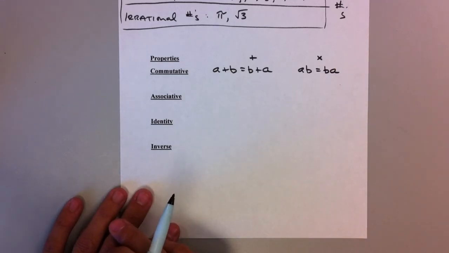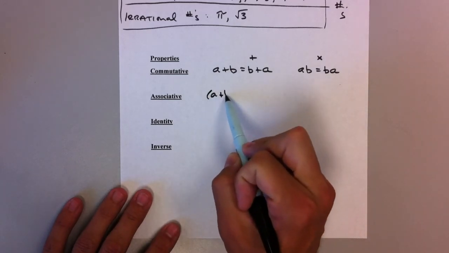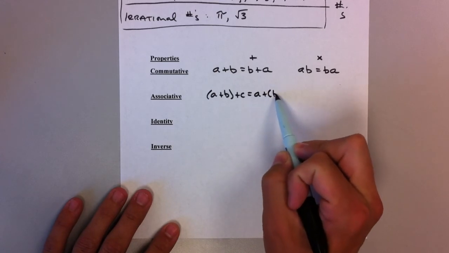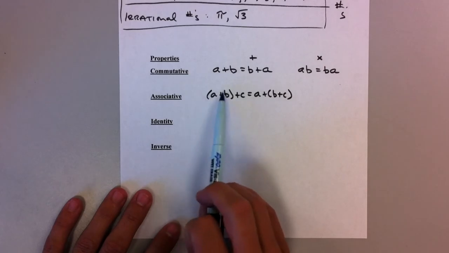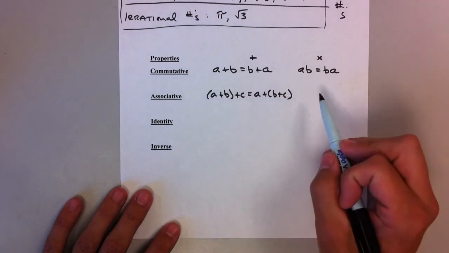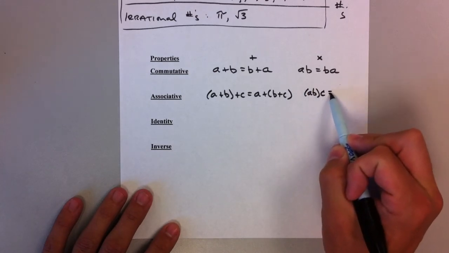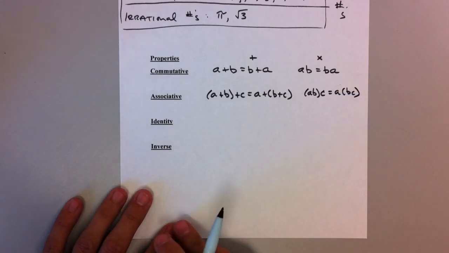Then you have the associative property of addition. That says A plus B plus C is the same thing as A plus B plus C, grouped differently. So it doesn't matter how you associate these numbers. You can add these first, then this, or you can add these first and then this. You'll get the same result. And multiplication, same thing. You can multiply AB and then C, or you can multiply BC and then A.